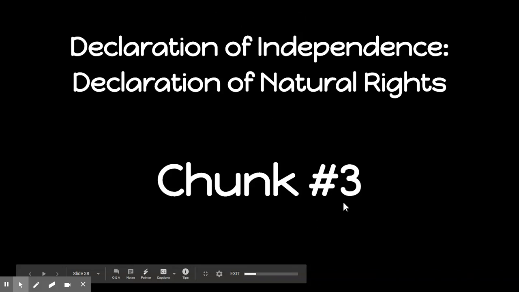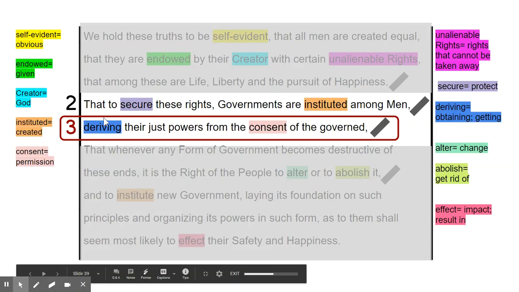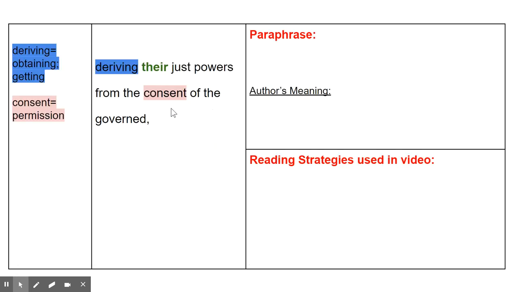All right, we're ready for chunk 3. So we already looked at 2 and 3 together, so let's dive right into 3. Deriving their just powers from the consent of the governed. Use our vocabulary resources. Getting their just powers from the permission of the governed.